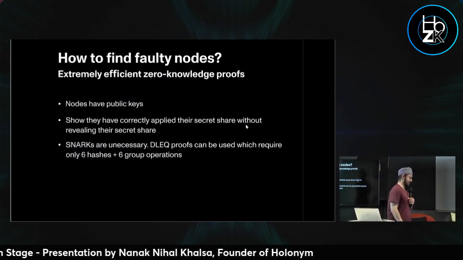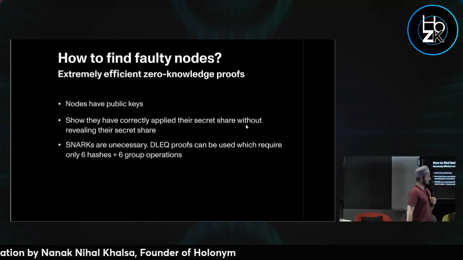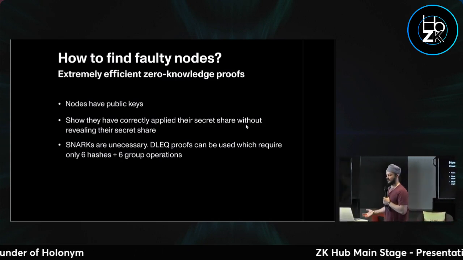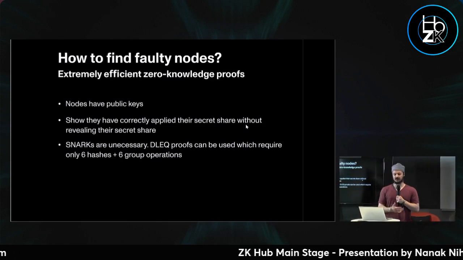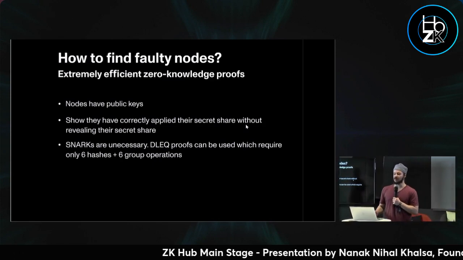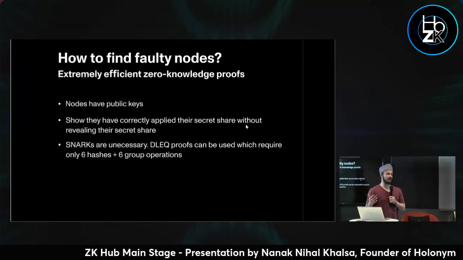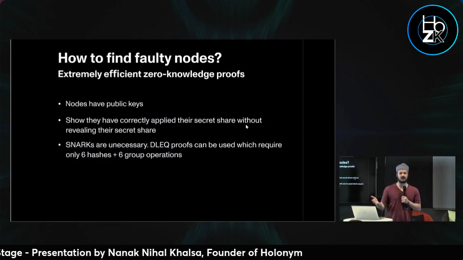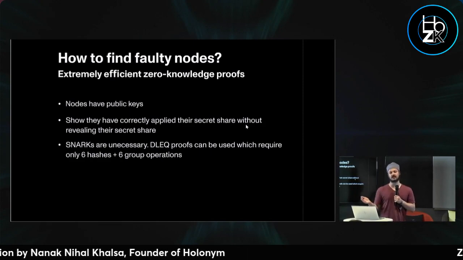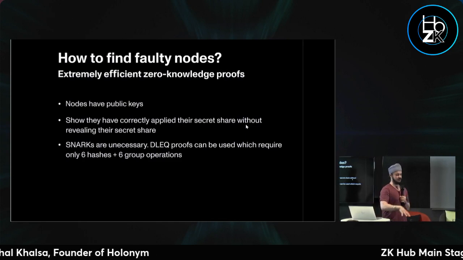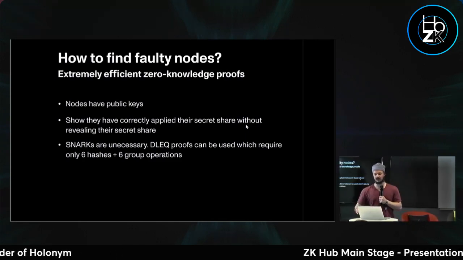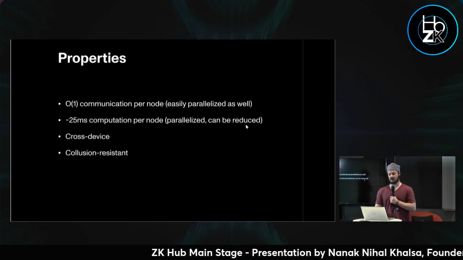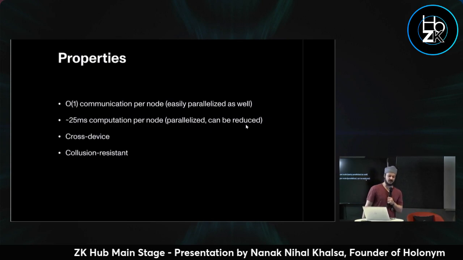This still leaves one problem, which is how to find faulty nodes. For this, you can use very special purpose, efficient zero-knowledge proofs, discrete log equality proofs, no need for SNARKs. Without this, one node might be able to get away with changing the result, and you can't track which node actually changed the result. This gives accountability to the nodes so you can see if somebody changed the result.